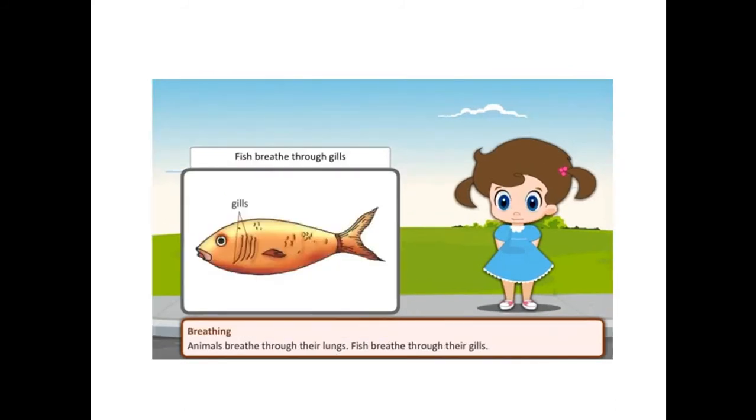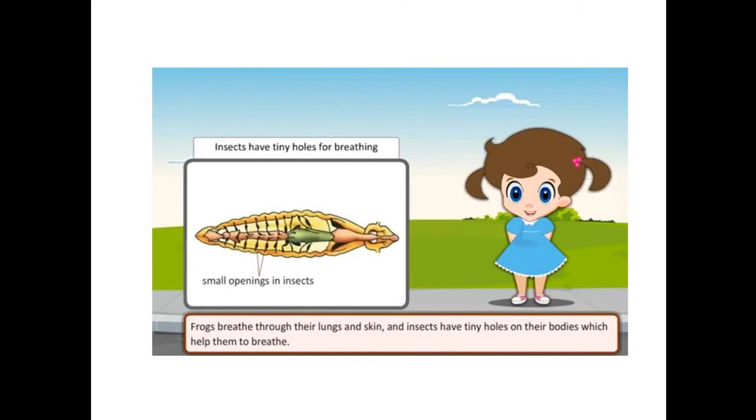Now let's talk about breathing. Fish breathe through gills, you can see. Animals breathe through their lungs. Frogs breathe through their lungs and skin. And insects have tiny holes on their bodies which help them to breathe. You can see in the picture small openings in insects.